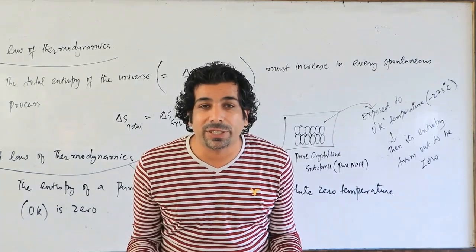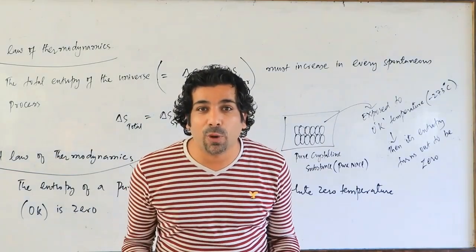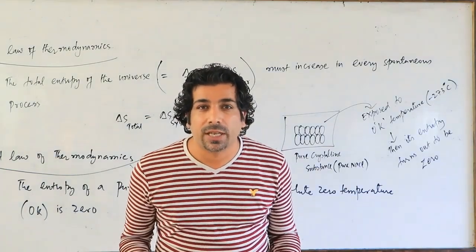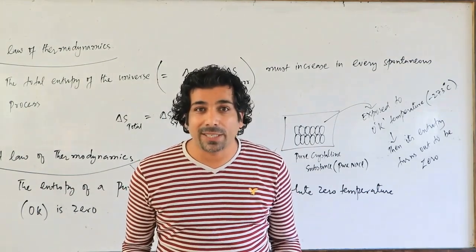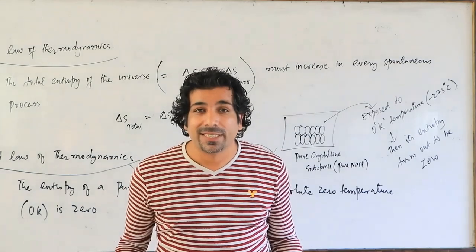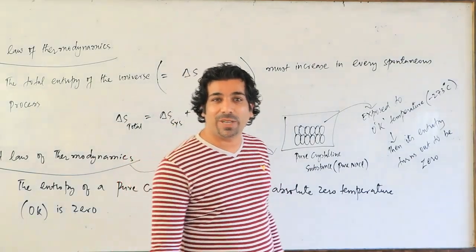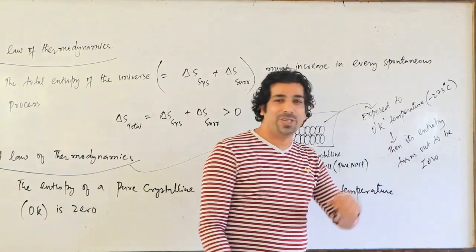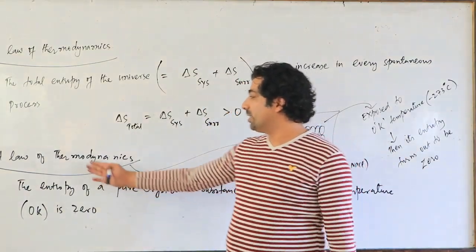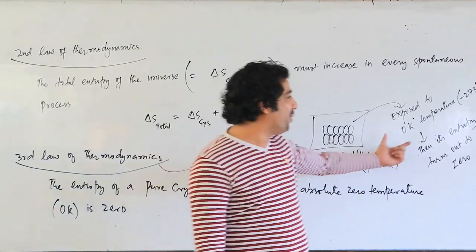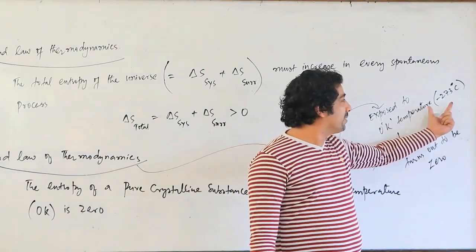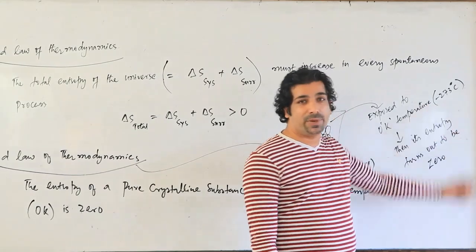No more vibrations, so no more chaos, no more disorder, no more indiscipline, and no more randomness, that means entropy will not be there. So entropy will become 0. That is what we call the third law of thermodynamics. And obviously this is practically impossible to arrange, this minus 273 degrees Celsius temperature and all.